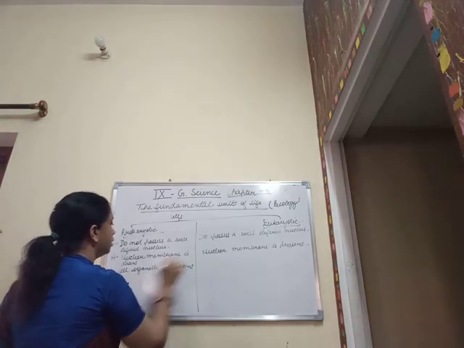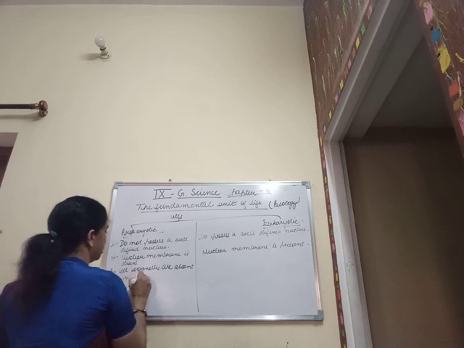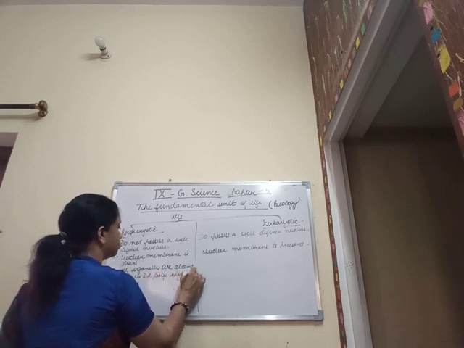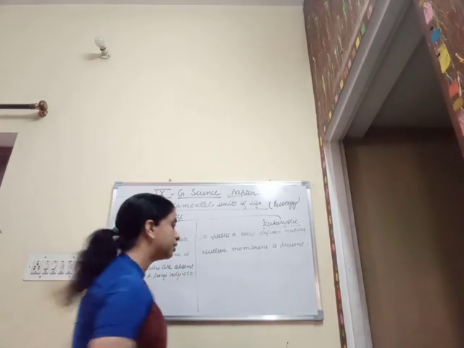In prokaryotic cells, cell organelles are absent, that is the ER, that is the endoplasmic reticulum, Golgi body, etc. But in the eukaryotic cells, the cell organelles are present.